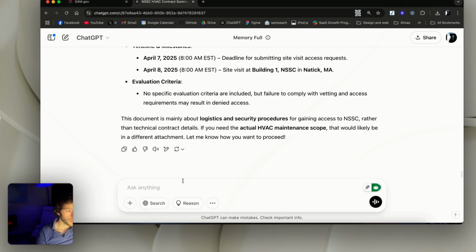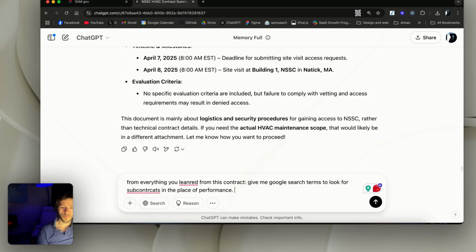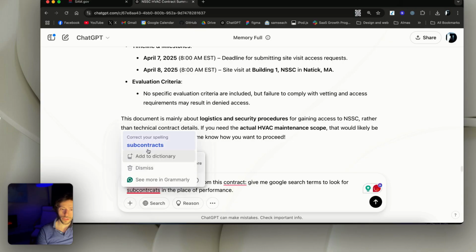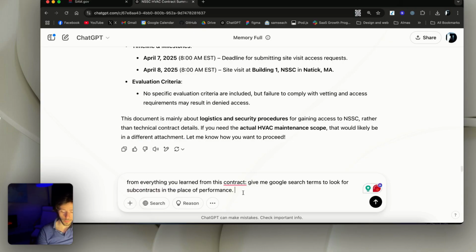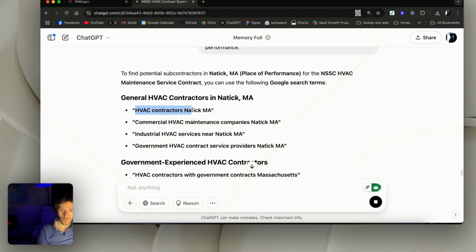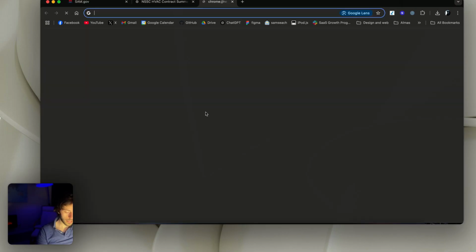Okay, so now we're gonna ask it, give me Google search terms. So I just asked it, from everything you learned from this contract, give me Google search terms to look for subcontractors and the place of performance. So we're gonna look for HVAC contractors in Natick, MA.